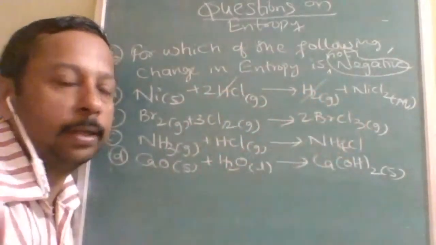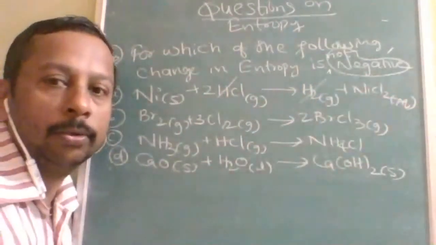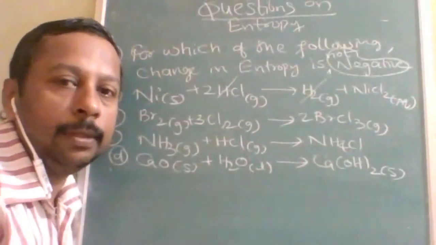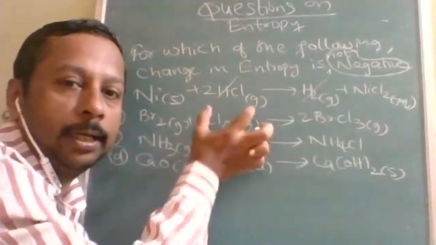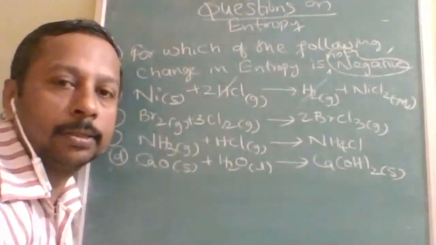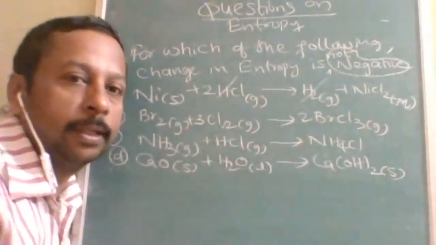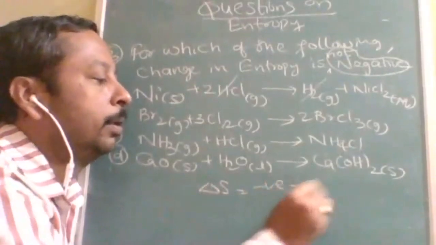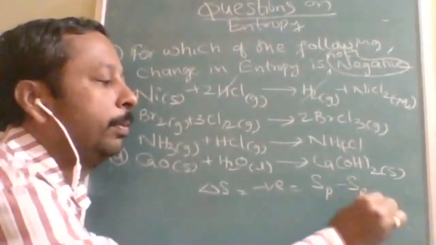Aqueous is more important because Na plus and 2 Cl minus, you are getting 3 moles of ions. And here it is liquid, and here what? Gas. So left side gas, right side liquid. So what will be the change? Delta S to be negative, entropy of product minus entropy of reactant.